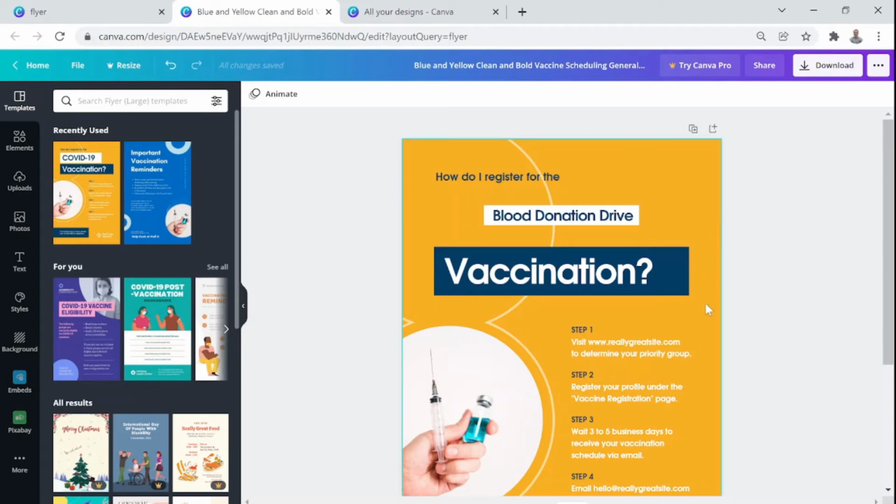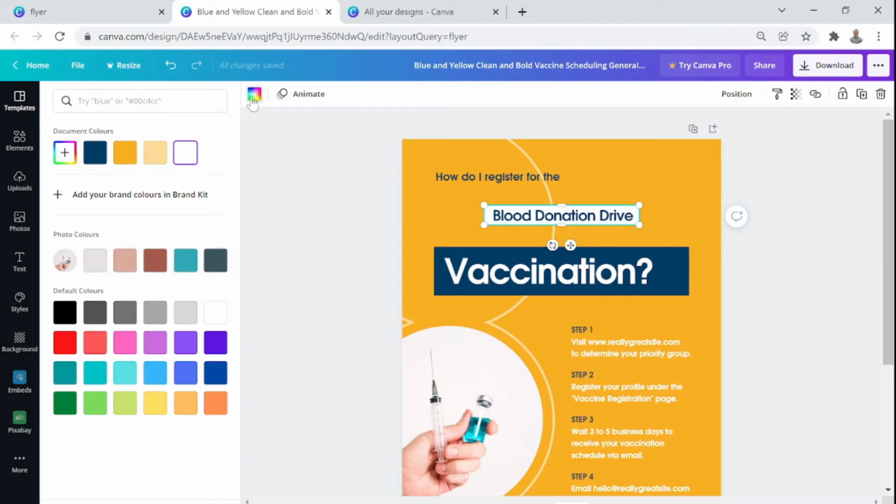But even then, will we be able to change the background box color of the blood donation drive, which is white? Yes. Tell me which color you want, sir. Let's put it to green. So I just selected that, and you go here. The color palette is there. This gives me color templates.